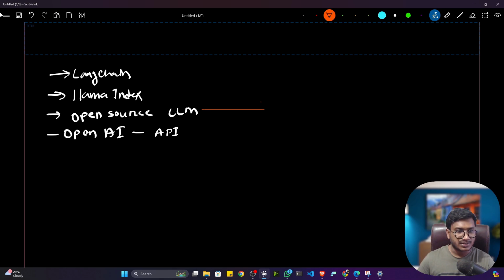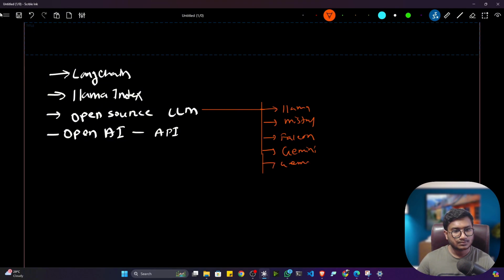I think I already discussed inside the Hugging Face platform, like LLaMA was there, then Mistral, then Falcon, then Gemini, Gemma, and so on. There are so many models. If you open the Hugging Face platform, you'll see that there are so many models available, and these are the foundation models.